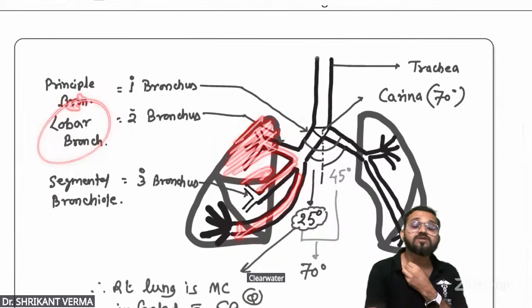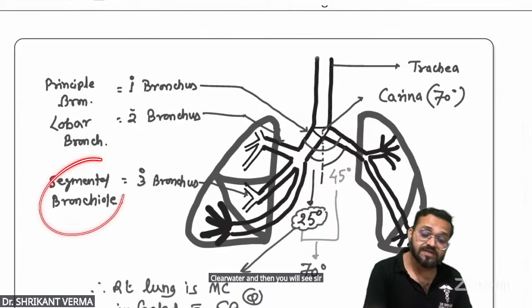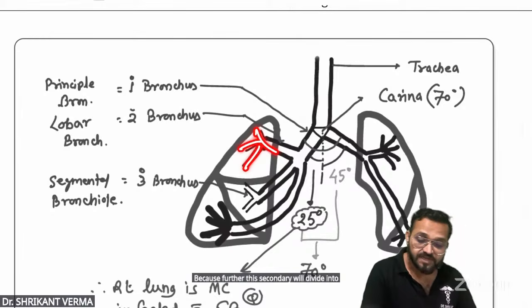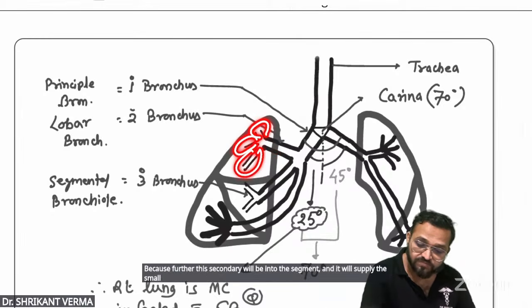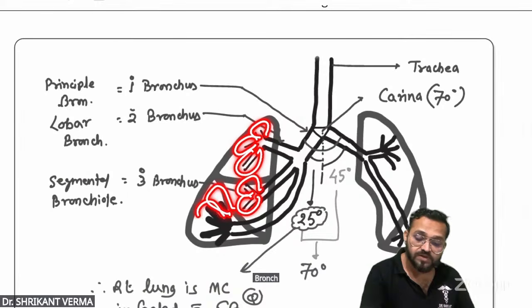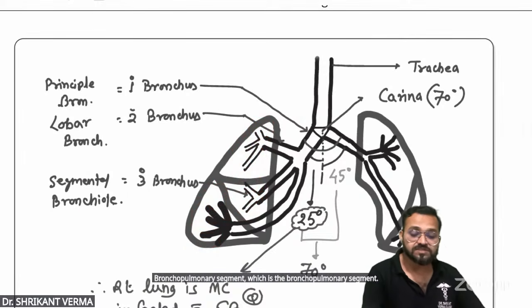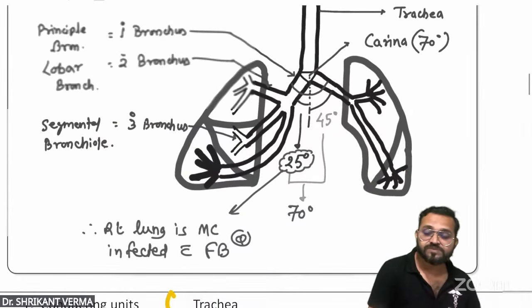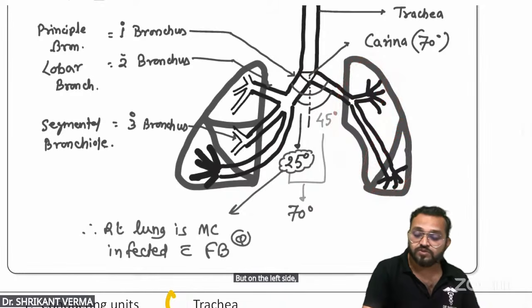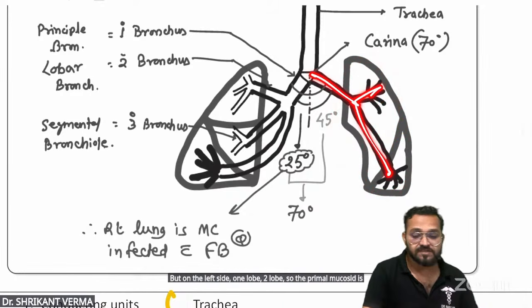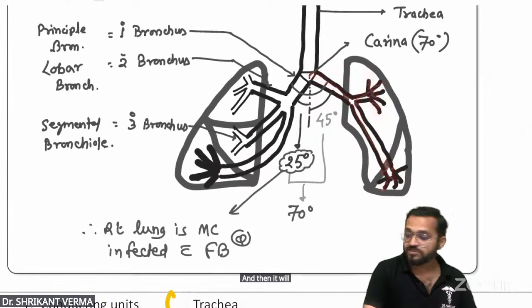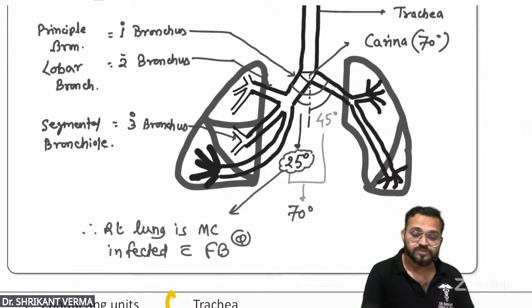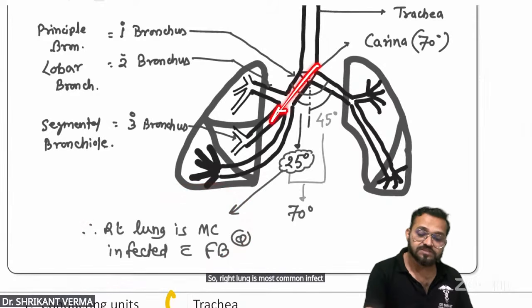And then you will see, sir, there is a segmental bronchiole. Because further this secondary will divide into the segment and it will supply the small segments of the lung, which is the bronchopulmonary segment. So that is a tertiary bronchus, segmental bronchiole. Is it okay? But on the left side, one lobe, two lobe. So the primary bronchus is dividing only into two secondary, and then it will divide into the tertiary bronchiole. Is it okay? So right lung is most commonly infected in foreign body because it is only making the 25 degree.